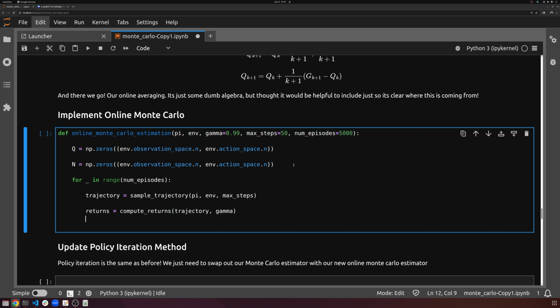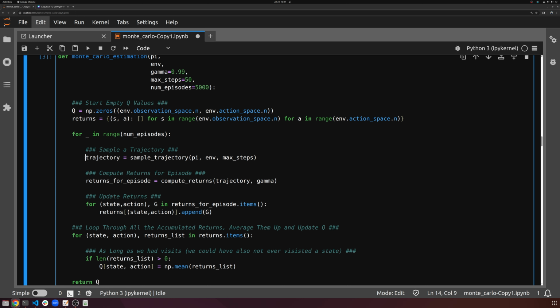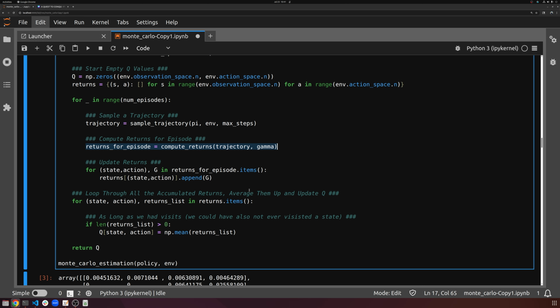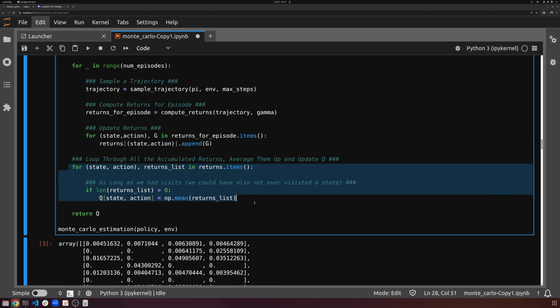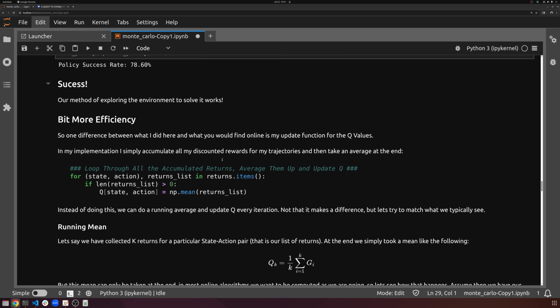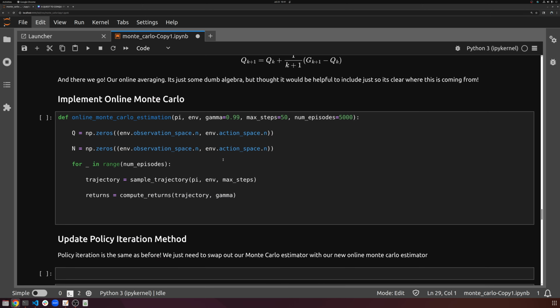All of this up till now is exactly the same. We sampled a trajectory, we got our returns for an episode, and then in the next step, we stored these returns in a dictionary so we could average them together later on. But we're going to avoid that step now and just directly use our Q value update using an online averaging like we have up here. So let's go ahead and do that.